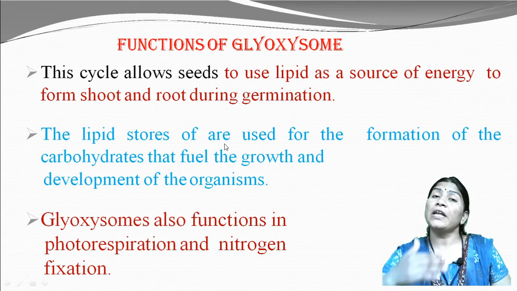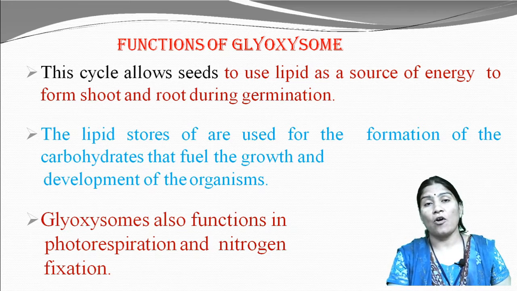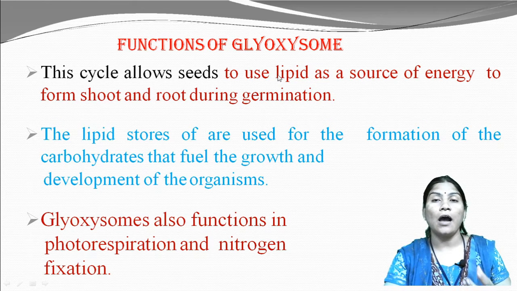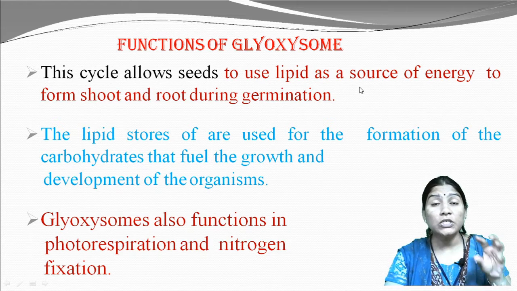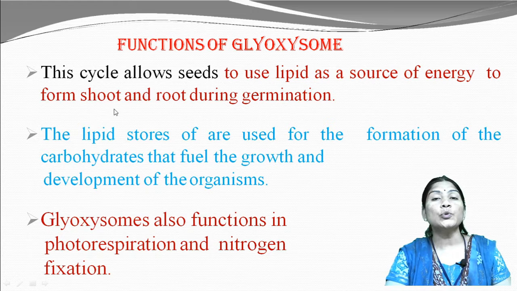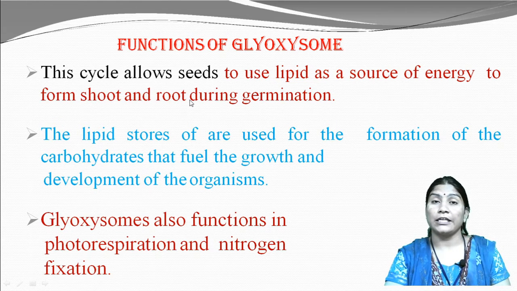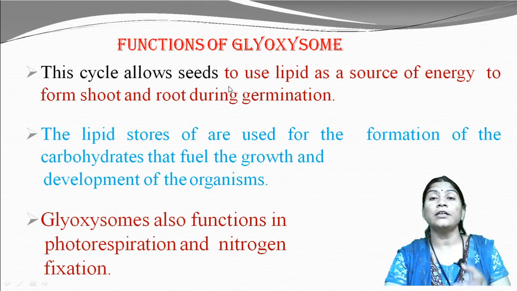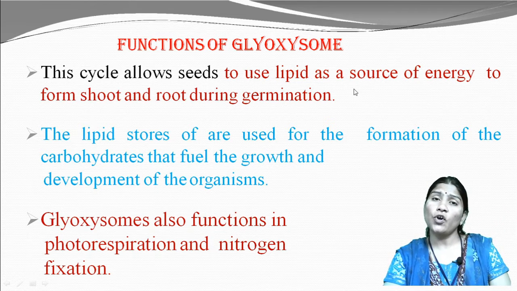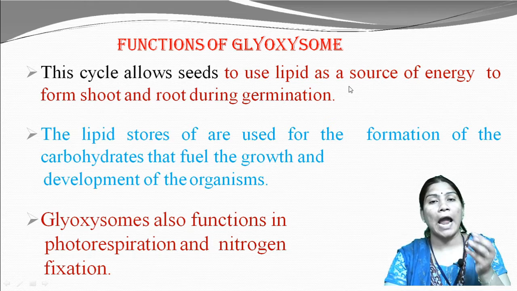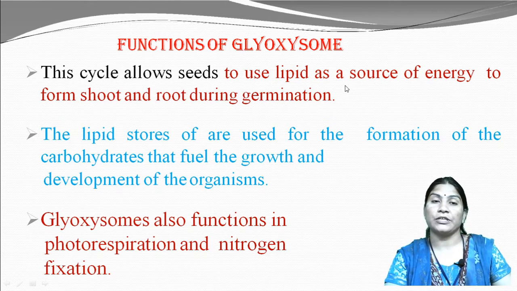When we list some functions of glyoxysomes, we say that the cycle allows cells to use lipid as a source of energy to form the shoot and the root during germination. This means the glyoxylate cycle allows the seed to use lipid as a source of energy to form the shoot and root during germination.